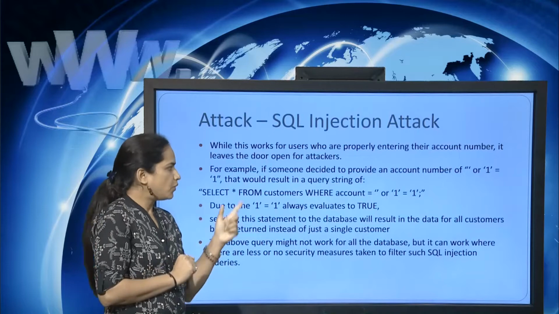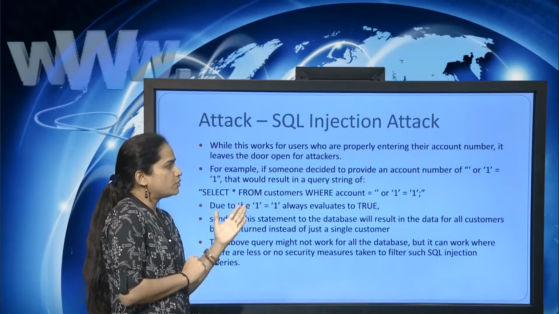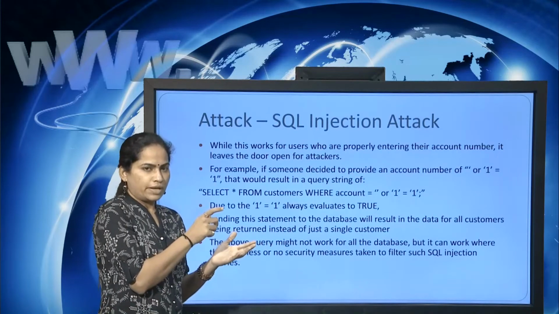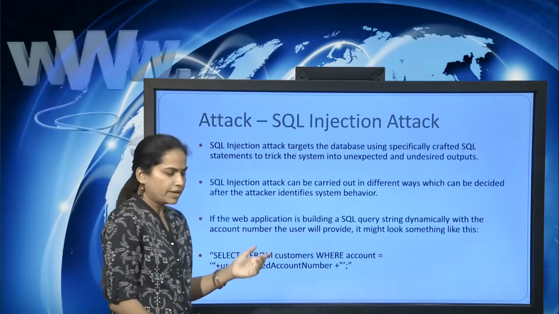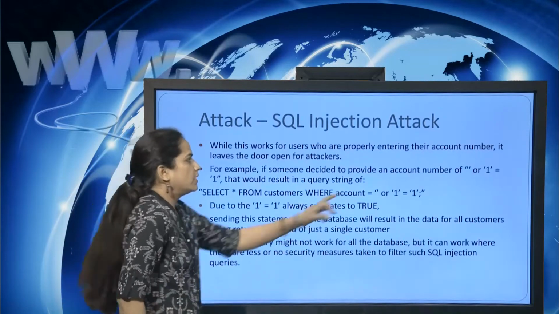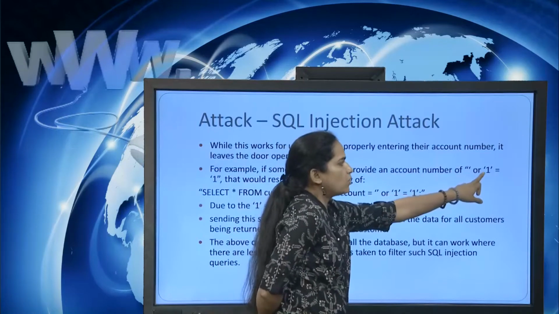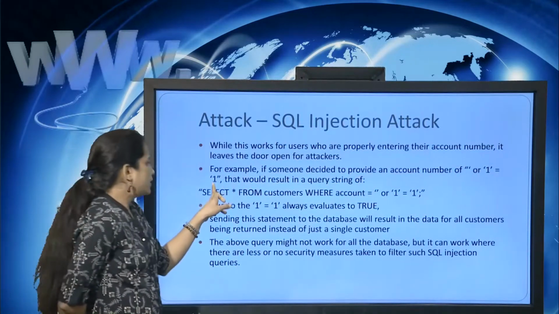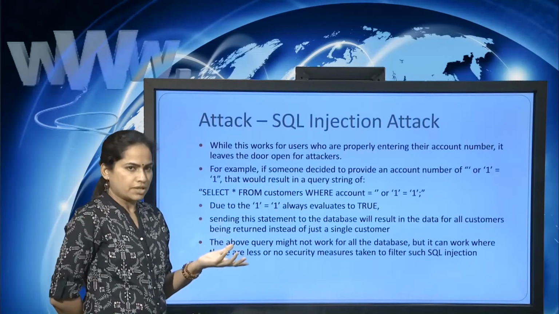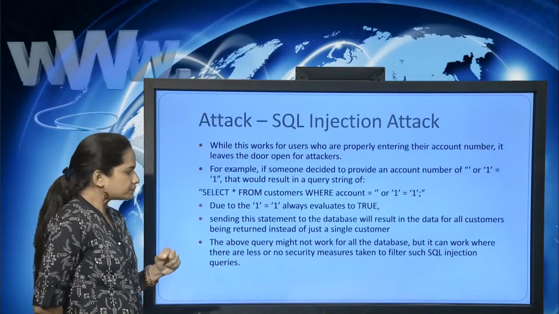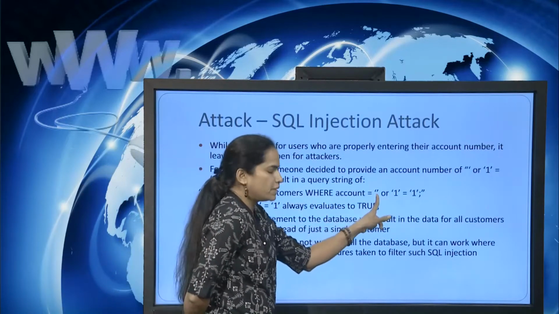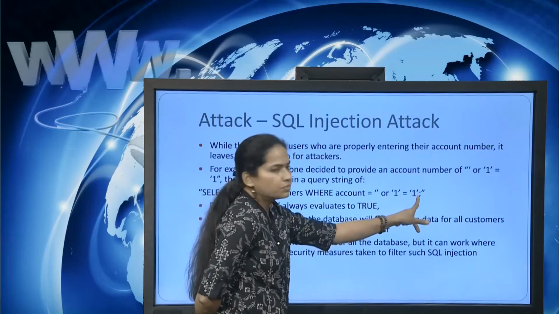How? For example, if someone decided to provide, instead of the user provided account number in this query, the value of space or 1 equal to 1, then that would result in a changed query string. What will be the new query string? Select star from customers where account is equal to space or 1 is equal to 1.